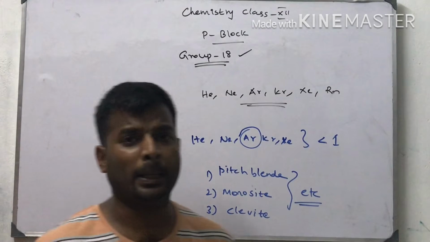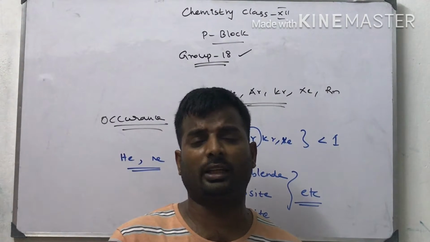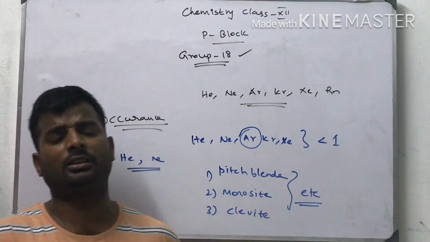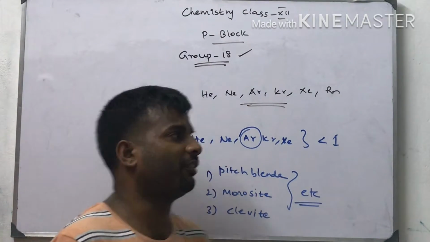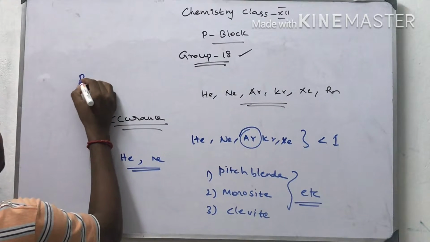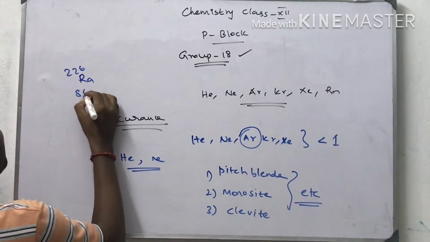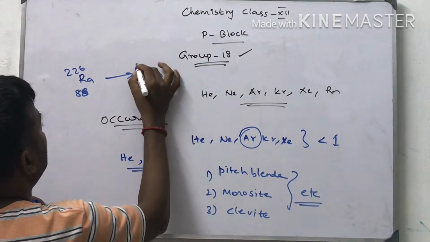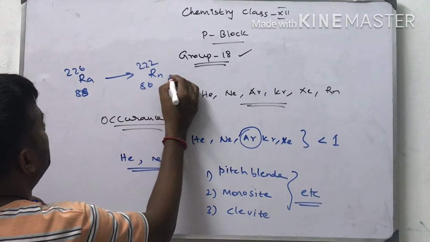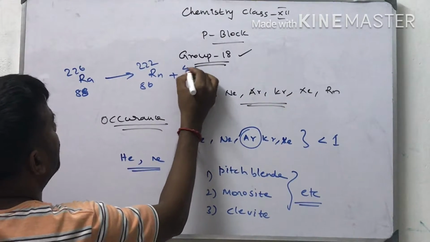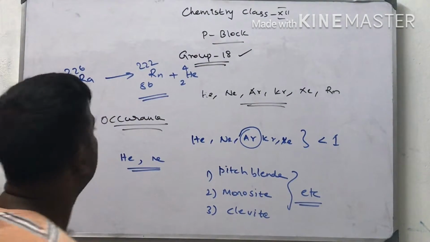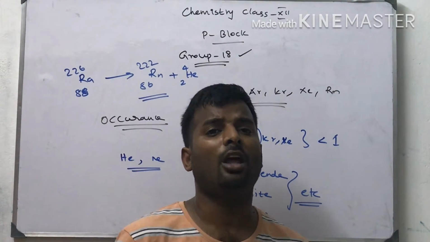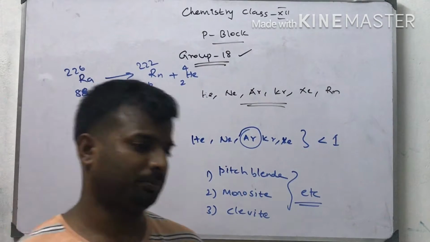The next one is radioactive disintegration of radium, which gives radon. For example, radium 226 88 undergoes a disintegration reaction to give radon 222 86 plus helium 4 2. So this is a radioactive element. It is obtained from the radioactive disintegration, a nuclear reaction, to give radon and helium.